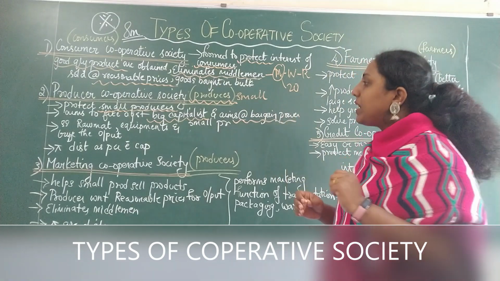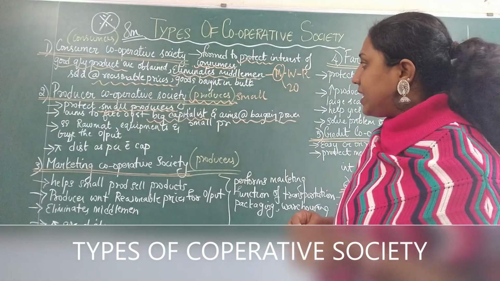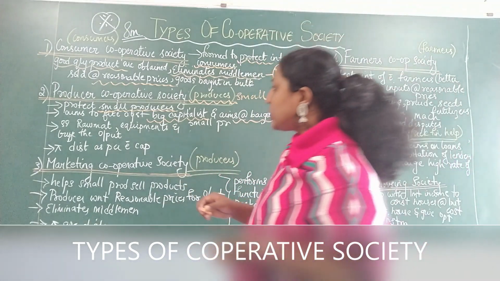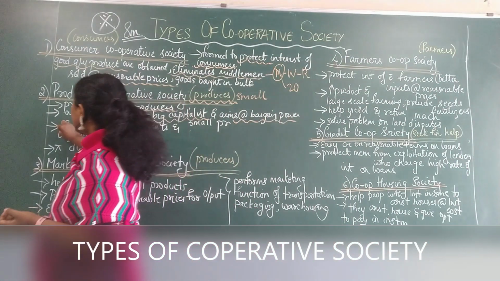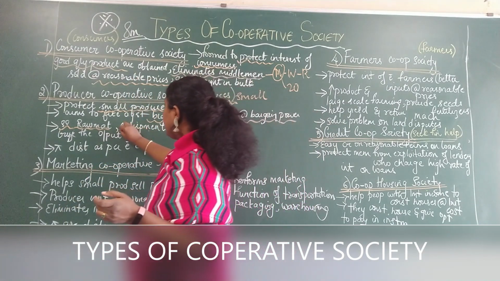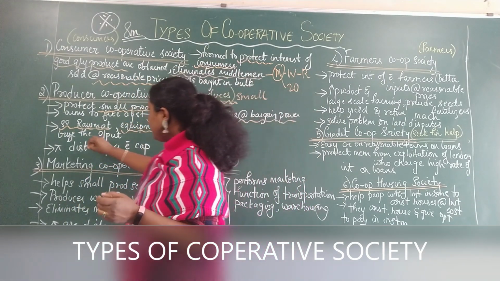Understood? So the next one is, it supplies raw materials and equipment and buys the output. So this cooperative society is supplying raw materials, which are ingredients, and equipment, which is nothing but machinery, and buys the output.